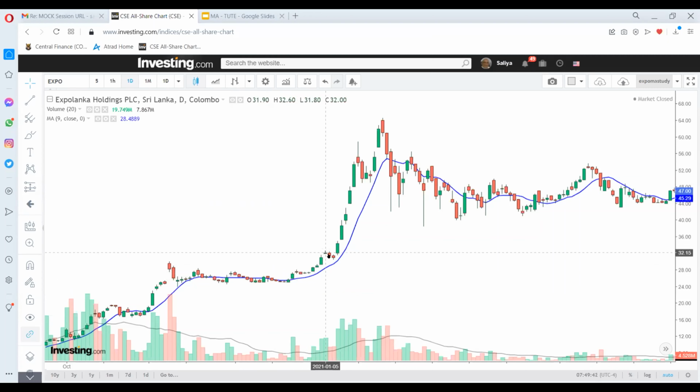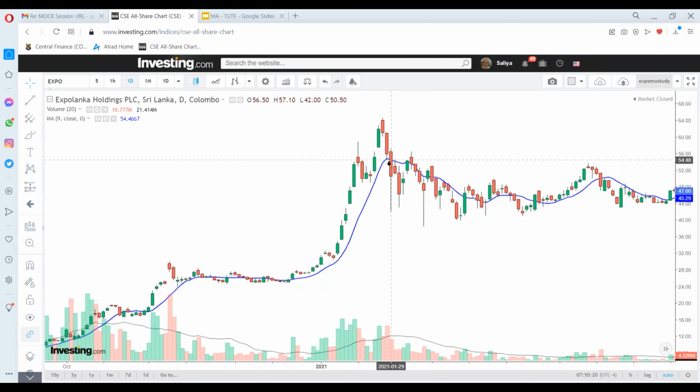Then it goes up, comes down again. But at this point, it has broken out of this level also. Then once again, there is a respect here. At this level or here, you can start adding into your position, right? And then it goes up, comes back again. Again, there is a support building up here. Then breaks out, trends up again. At this point, that cross below happens. Here it's a crossover, it is a cross below, right?